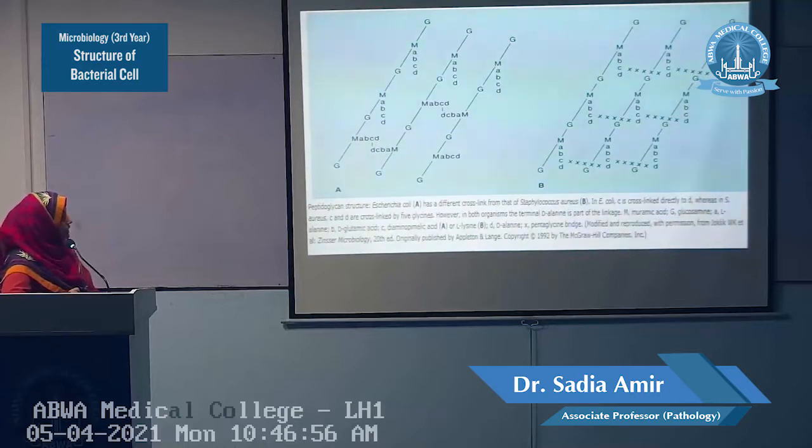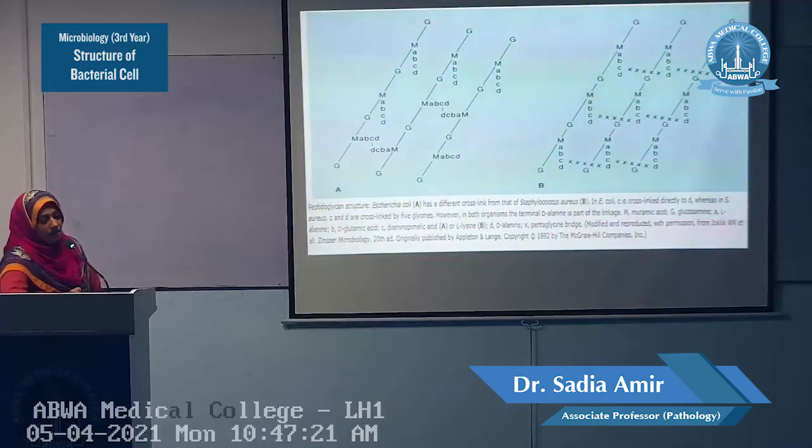In the peptidoglycan of the E. coli, the tetrapeptides are directly cross-linked. This C is directly cross-linked with the D, D-alanine. Terminal D-alanine is always involved in the peptide cross-links. This is a very important amino acid, D-alanine.